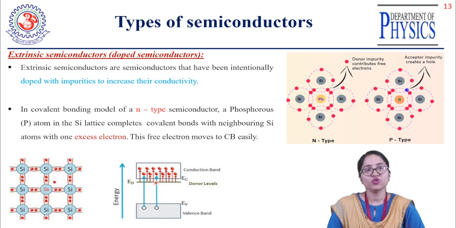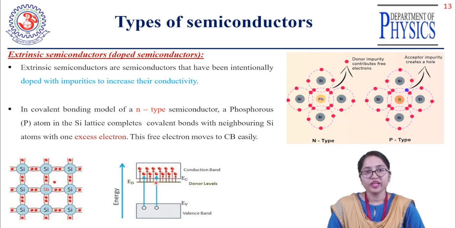And where will this electron be? This electron will make another energy level, called the donor energy level. Similarly, if you add 1 Pb atom, you get 1 free electron. If you add 1000 Pb atoms, 1000 free electrons are available. So where will these free electrons, or donor impurities, be? They will make another energy level exactly below the conduction band.